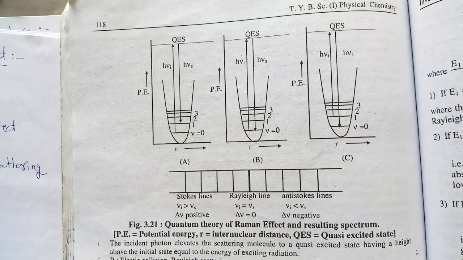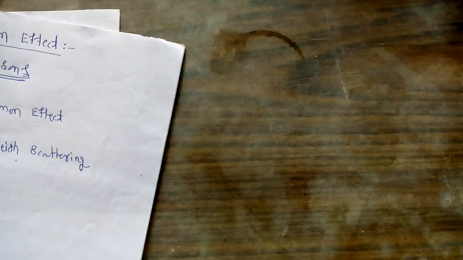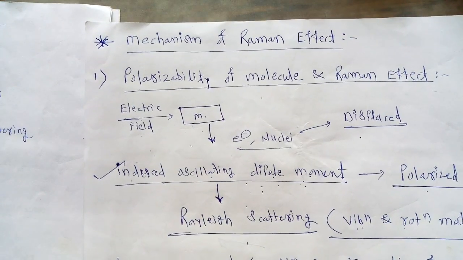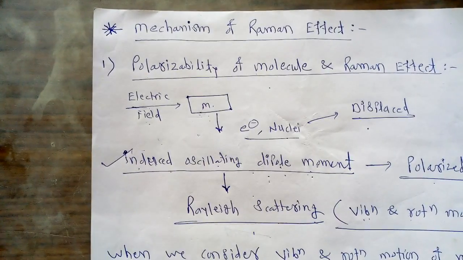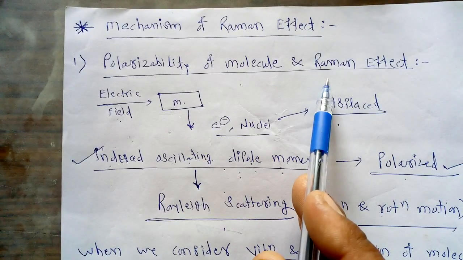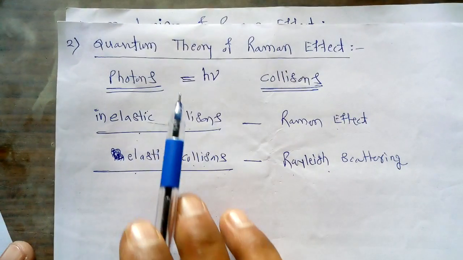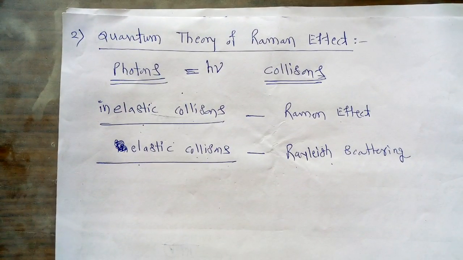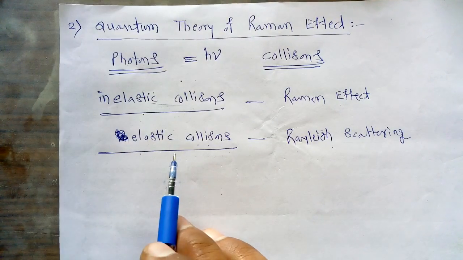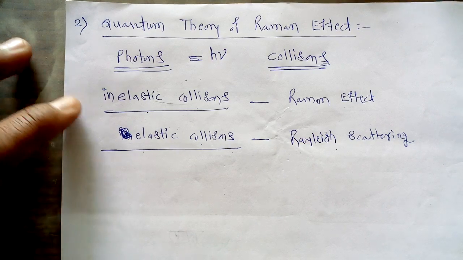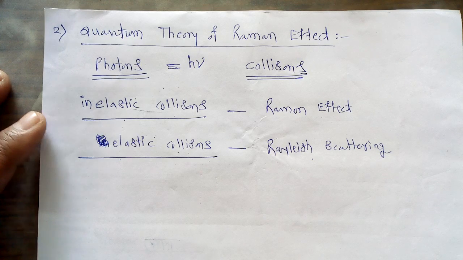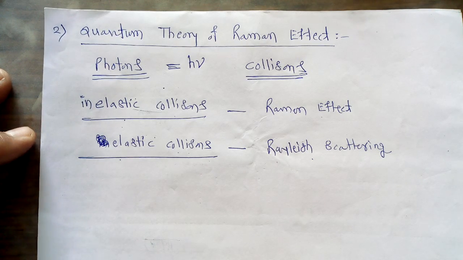So in the current lecture we considered the mechanism of Raman effect. Two important mechanisms we considered in this lecture. The first mechanism is the polarizability of the molecule and the Raman effect, while the second important mechanism is the quantum theory of Raman effect. These are the two important mechanisms for studying the Raman effect. This is the conclusion of these two mechanisms, in order to study the Raman spectra of a molecule.